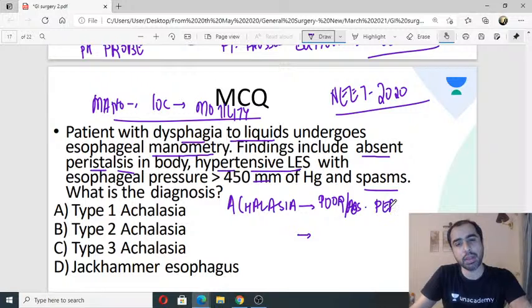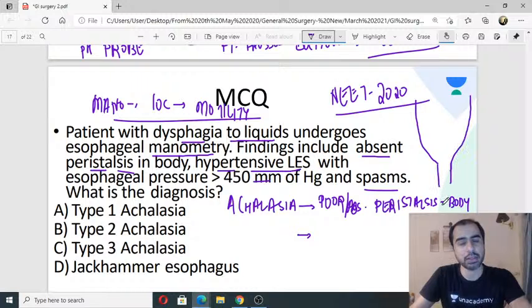This is the first sign. So your esophagus is a mega esophagus, bird beak esophagus, where in the body the peristalsis is weak. So the most important finding is poor peristalsis.